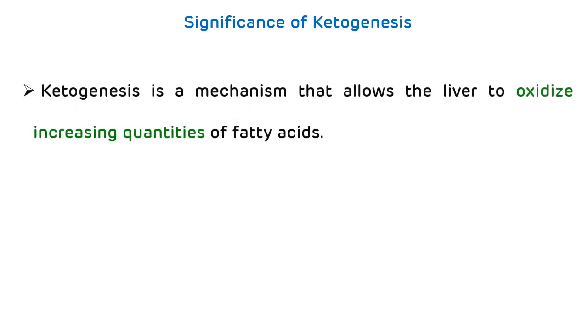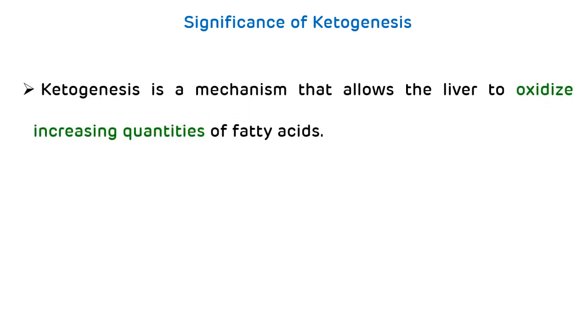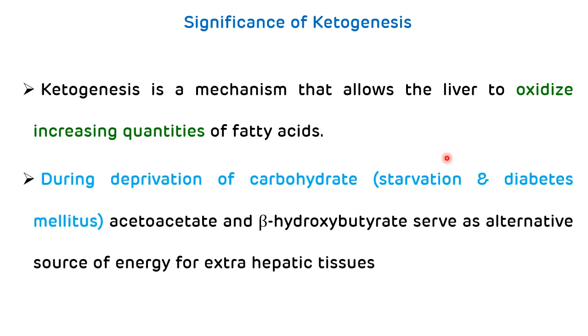Now, the significance of ketogenesis or ketone body synthesis. Ketogenesis is a mechanism that allows the liver to oxidize increasing quantities of fatty acid. And during deprivation of carbohydrate, like in starvation or in diabetes mellitus, acetoacetate and beta hydroxybutyrate serve as an alternative source of energy for the extrahepatic tissues like heart, brain, skeletal muscle, and renal cortex.